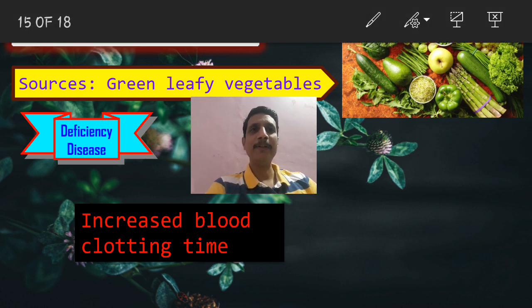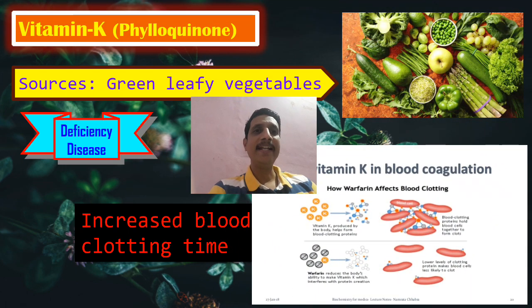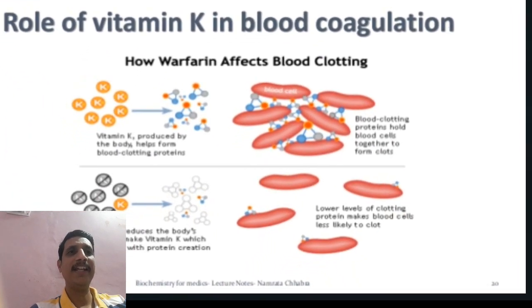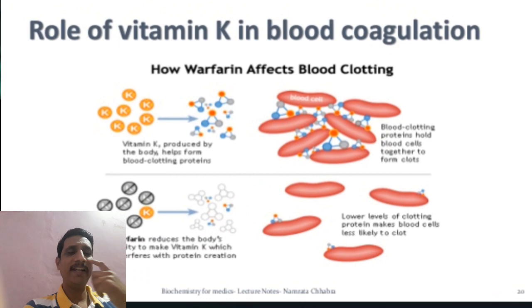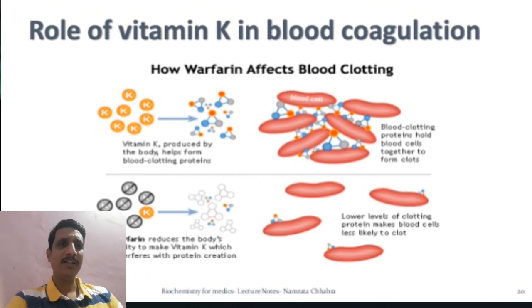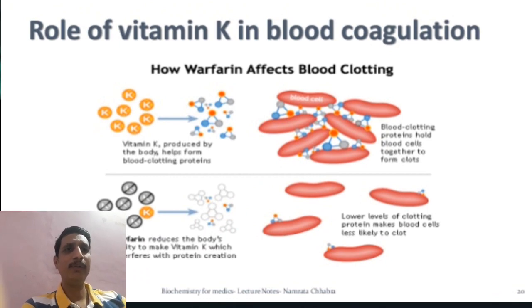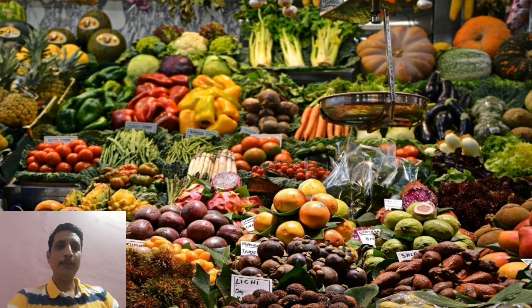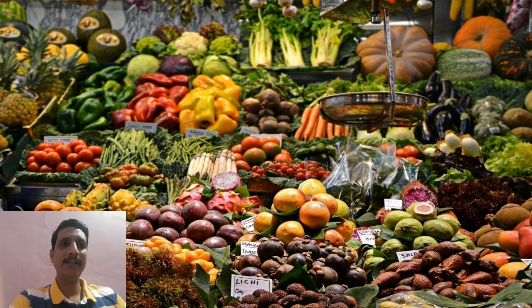So it is due to what? Lack of vitamin K in the body. So what is it? Increased blood clotting time. Okay, so the role of vitamin K in blood coagulation. Warfarin is responsible for this. That is not there in your syllabus, don't worry about that. So here, in the first condition, blood is clotting easily; here, it is not clotting. Yes, so these are the few vitamins we had in our syllabus. Okay, there are very few; there are more vitamins, but we don't study all of them.